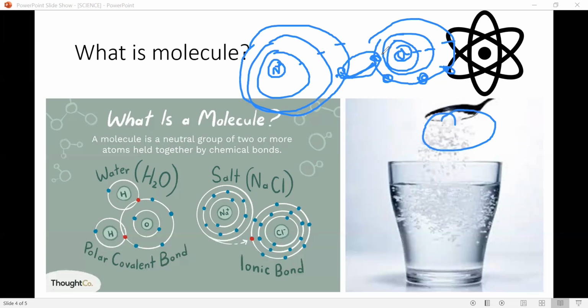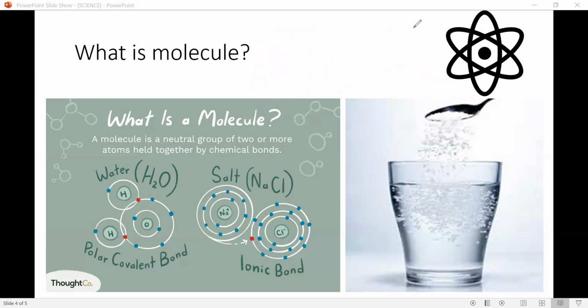And if we take their different properties, if we take sodium, sodium is actually very dangerous, it is poisonous, we can say. And chlorine is also poisonous, but when they both meet, they don't form a poisonous mixture. They become some other substance, and humans call it salt.